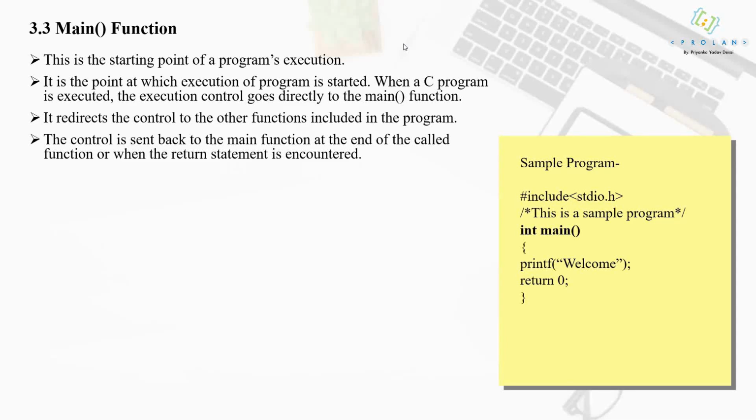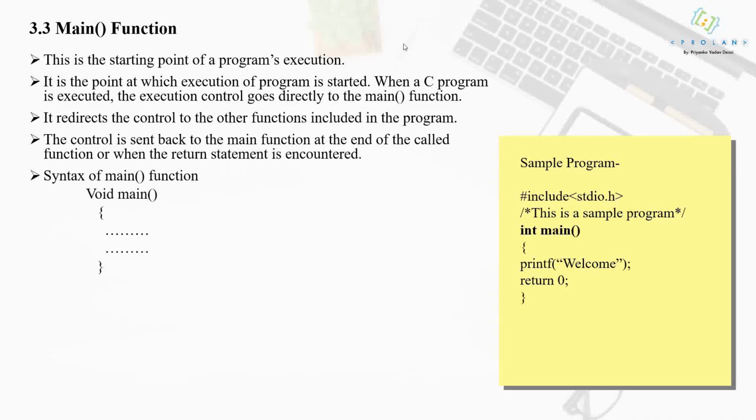At that time the control will be given back to the main, or when you see return 0 in the program, at that time the control will be sent back to the main. So there are basically two situations in which the control will be sent back to the main. One is at the end of the called program completion, and second is as soon as your program comes across the return 0 statement.